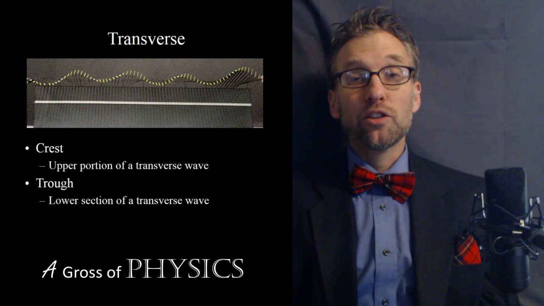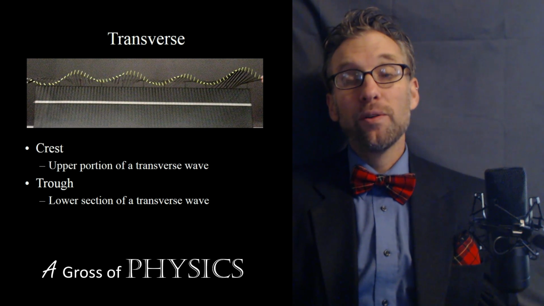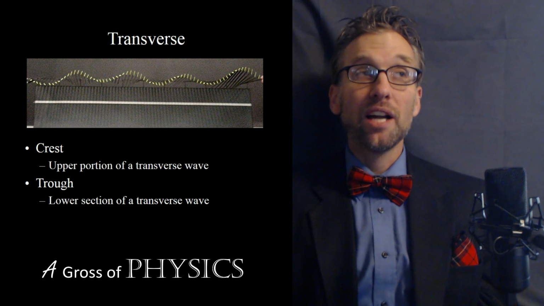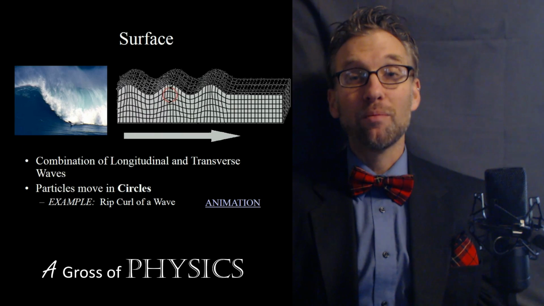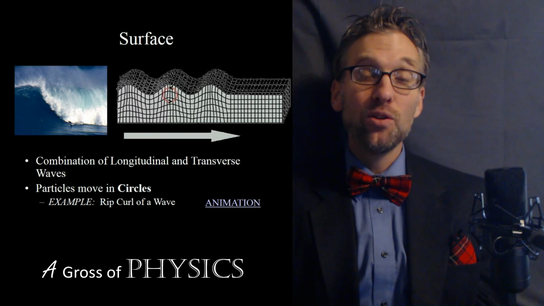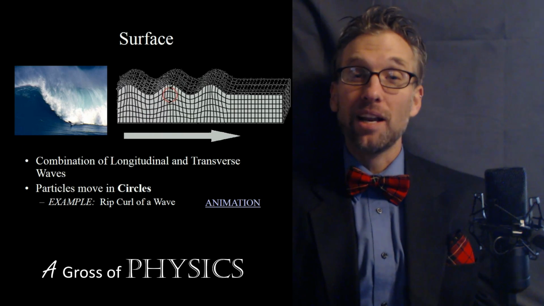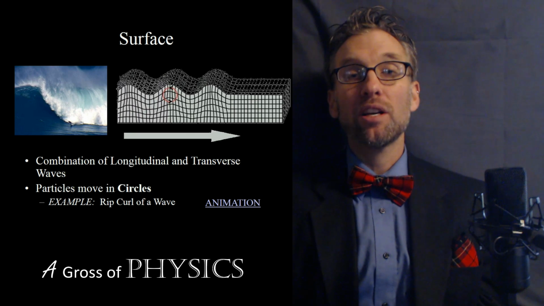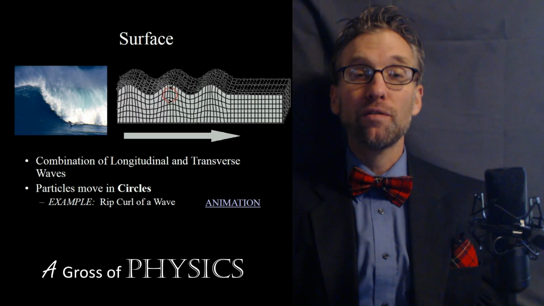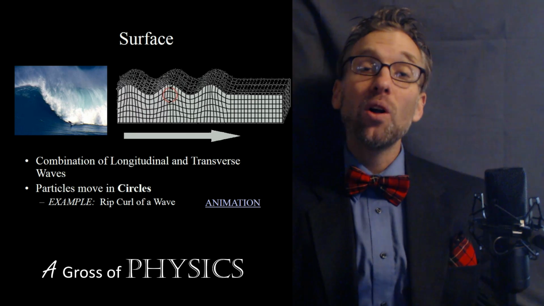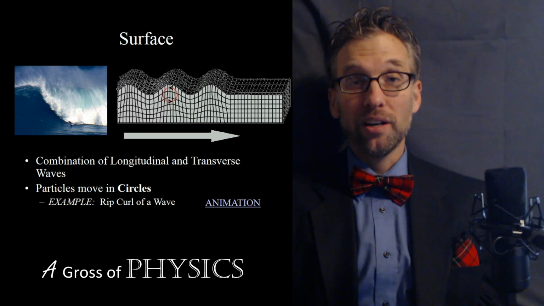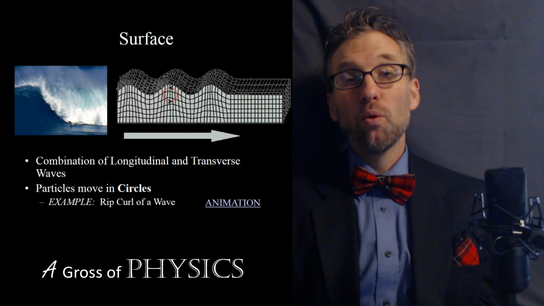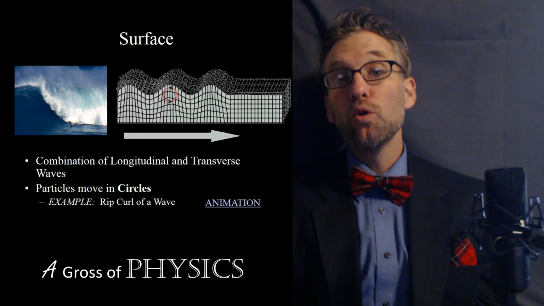Now, in the surface wave, as I said before, you basically combine the transverse and longitudinal manner of the waves. So you have longitudinal compressions and expansions, and you also have crests and troughs kind of combining. So the surface wave is going to produce circular motion for the particles involved. In all of these cases, the particles stay in the general vicinity that they started in. They just push the ones next to it, and then that wave pattern will allow the energy to move along